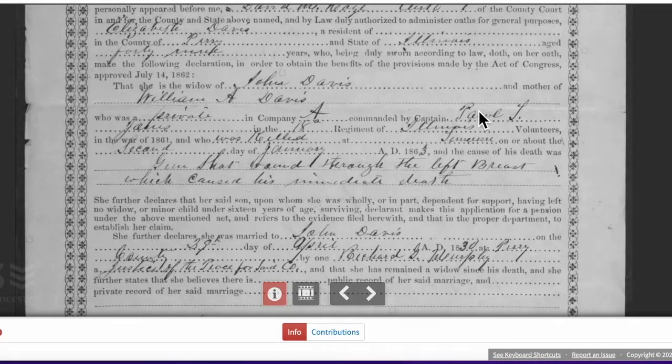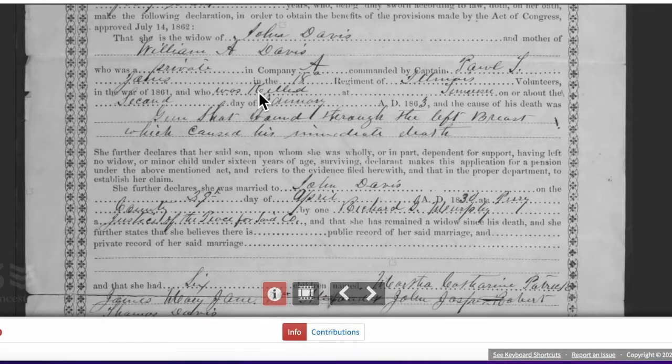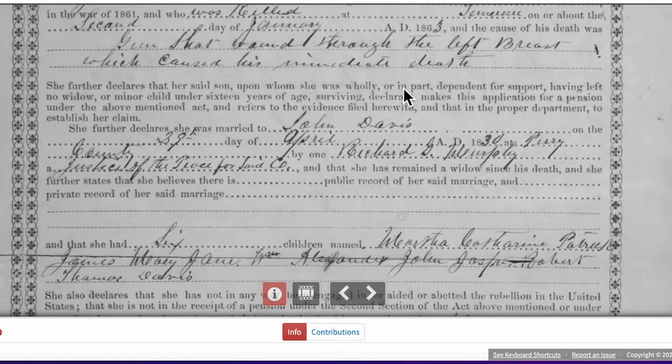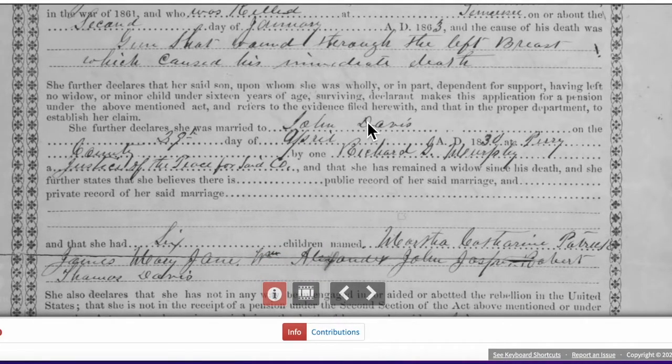He's a private company A, 18th Regiment, 18th Volunteers. He was killed in Tennessee. And now we know that the gunshot went through the left breast, which caused his immediate death. All right. She was married to John Davis. So now I'm finding out information about her.